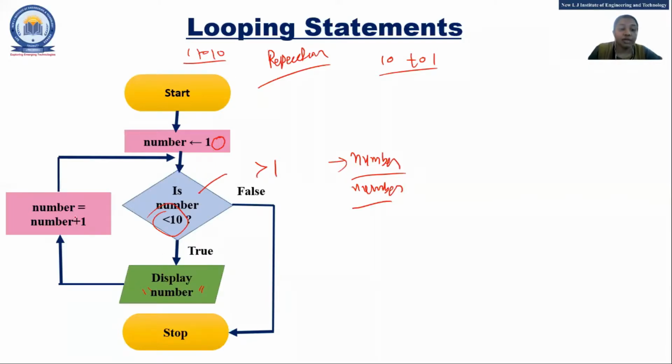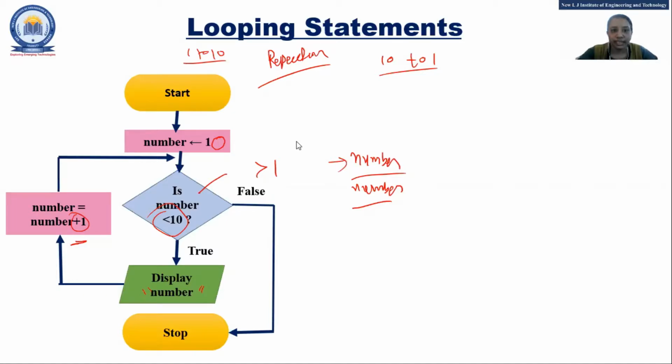Fine. Now there is one more change. What is it? Number equal to number minus 1. Because it starts with 10, it should be decremented by 1. Clear or any doubt? Everyone, quickly, clear or any doubt in just the looping concept? We have not yet started the C syntax. Okay, any doubt? Fine, fine.